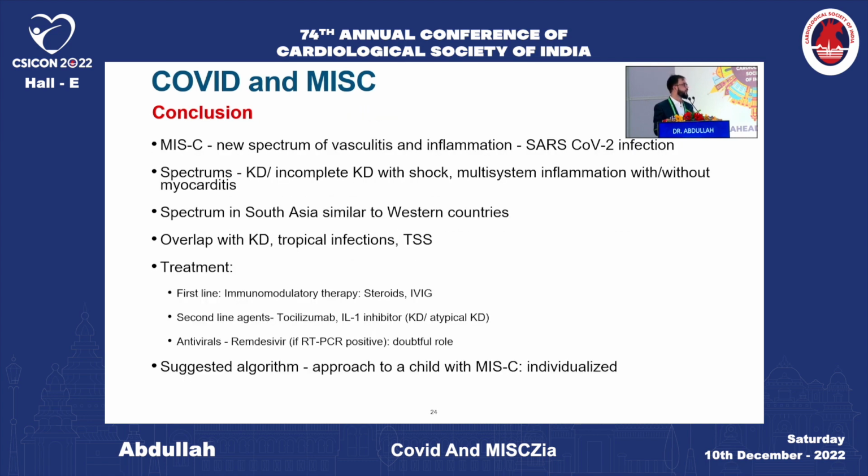So I will conclude that MISC is a new spectrum of vasculitis and inflammation linked to COVID-19 infection. It has a wide spectrum, similar to that observed in Western countries. There is significant overlap with Kawasaki disease, tropical infections, and toxic shock syndrome, and the treatment involves steroids and IVIG, while second-line agents include tocilizumab and interleukin-1 inhibitors, and antivirals can also be considered in selected cases. The suggested algorithm may help us diagnose these patients and exclude other infections.